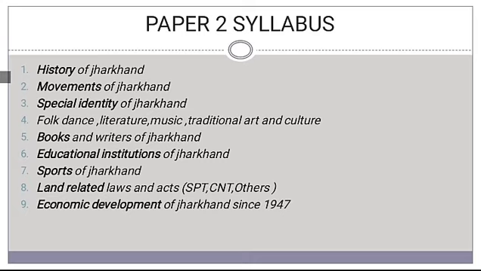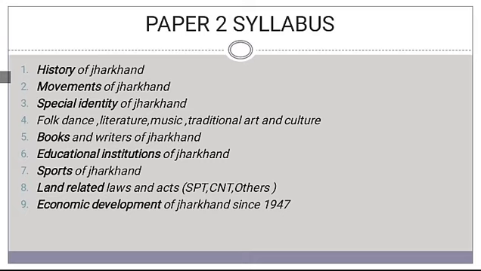The sports of Jharkhand, under this topic you have to cover two things. Firstly, you have to know Jharkhand is famous for which sport. Okay, Jharkhand is famous for archery, and who are the famous personalities related to archery. Other than that, so many other sports are there like football, cricket, hockey. So under this, you have to cover two things: the name of famous sports that are played in Jharkhand and the name of sportsmen that are related to those sports.